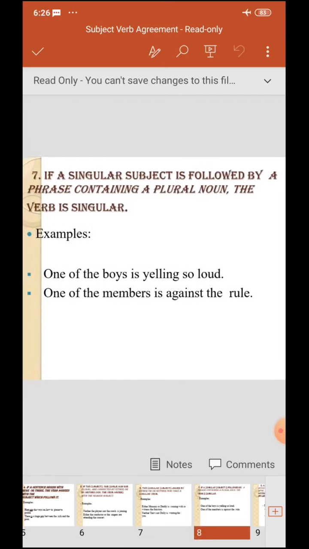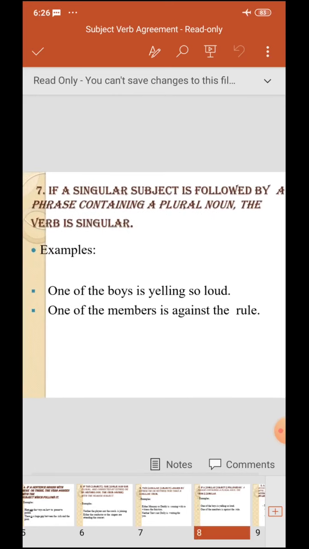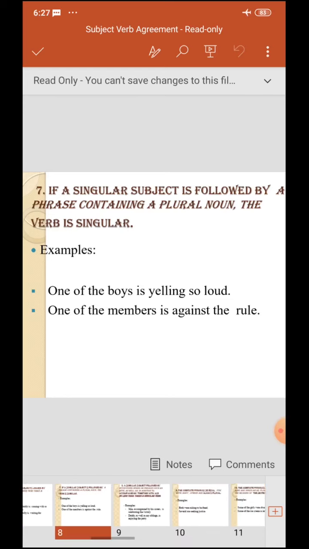If a singular subject is followed by a phrase containing a plural noun, the verb is singular. One of the boys is yelling so loud. One of the members is against the rule. So one of the members. So out of so many members, we are talking about one only. Out of so many boys, we are talking about one. So that's why it is.